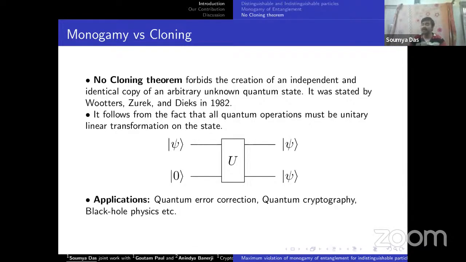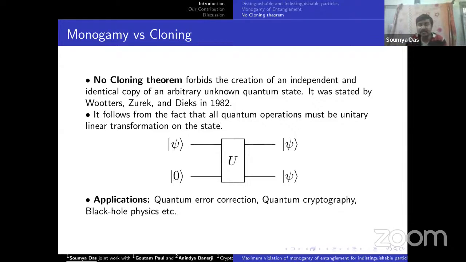This is a famous result which was stated by Wootters et al. in 1982. So this is the formal statement of the no-cloning theorem. I'm not going into the details. It follows from the fact that quantum operations must be unitary linear transformations. So this has application in quantum error correction, quantum cryptography, black hole physics.